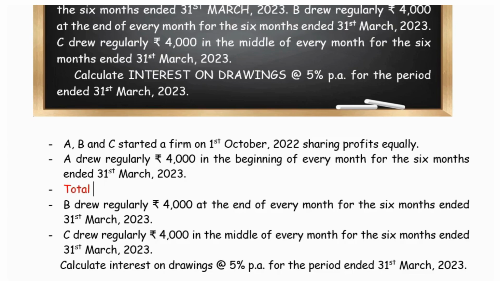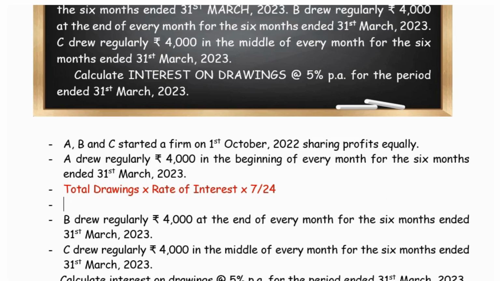As usual, total drawings into rate of interest into 7 divided by 24. This is the formula for calculating the interest on drawings for 6 months, which is drawn at the second half of the financial year, that is last 6 months.